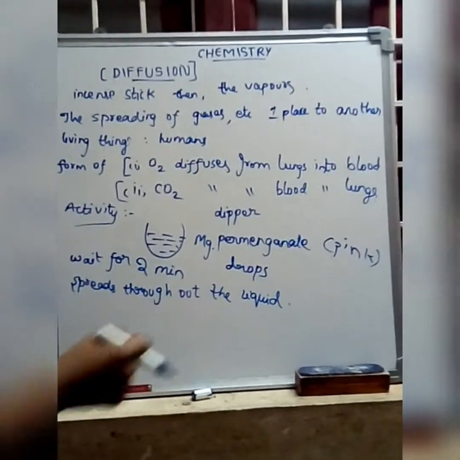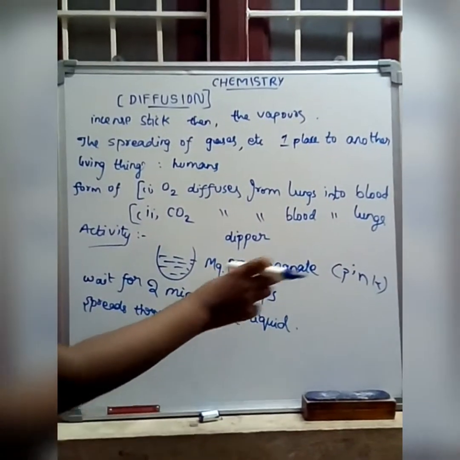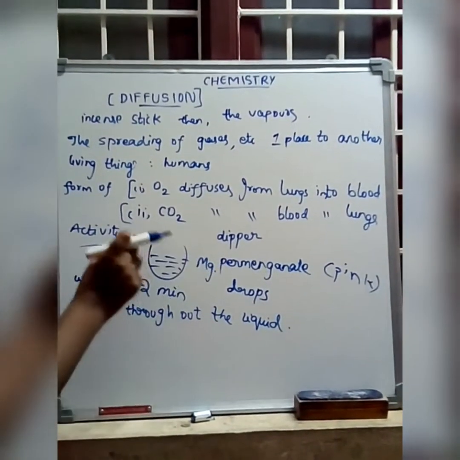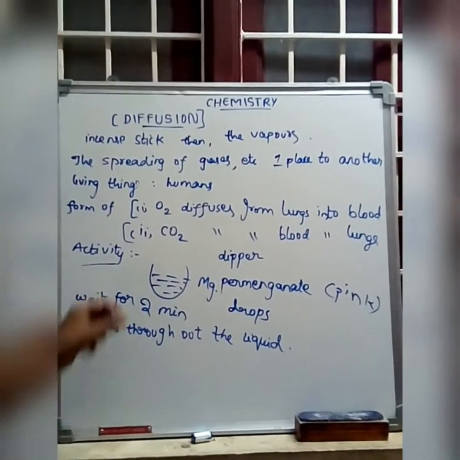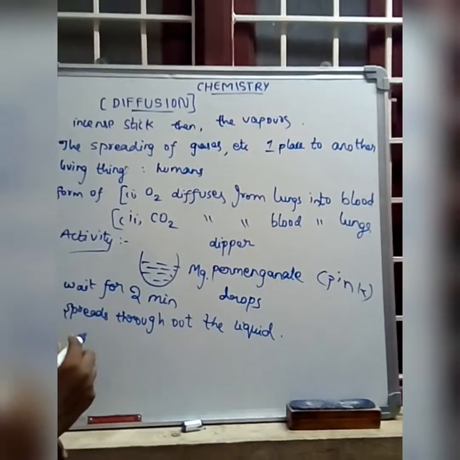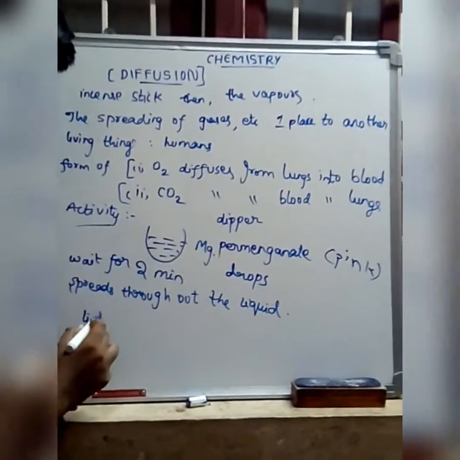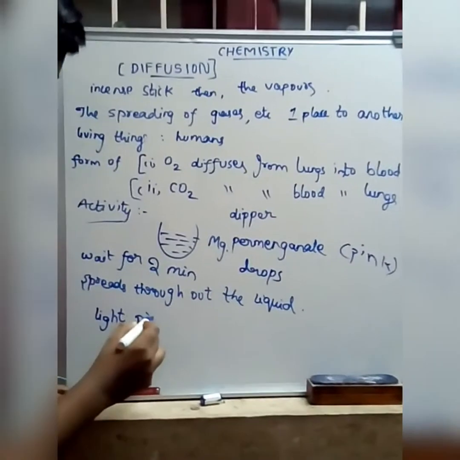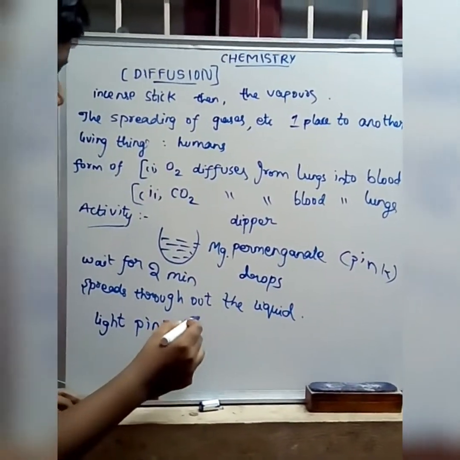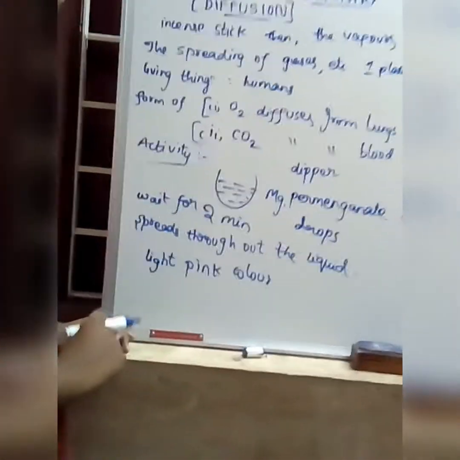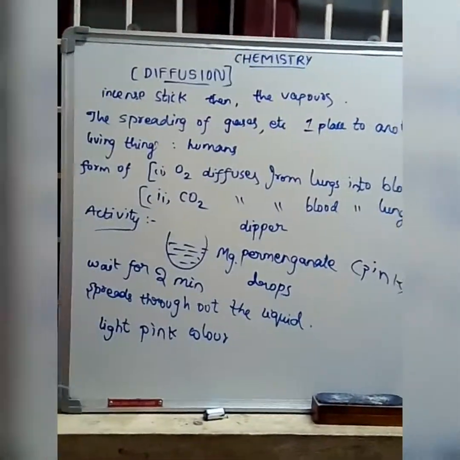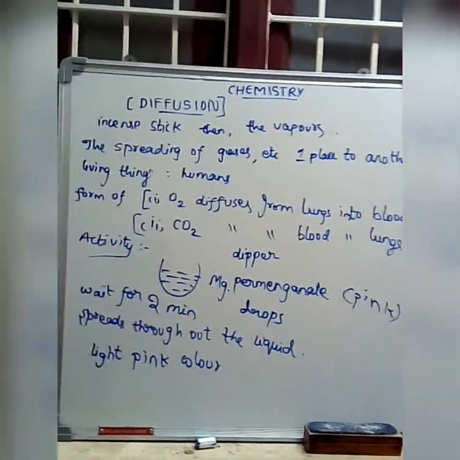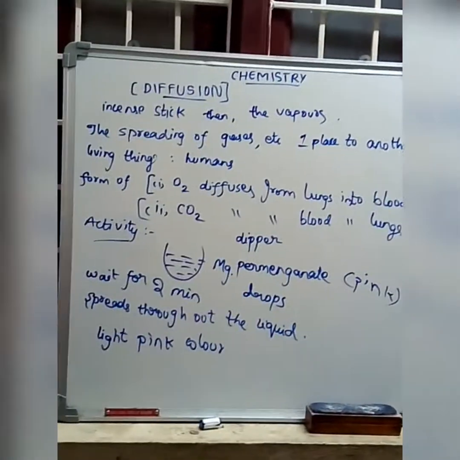Even if we pour only five drops of permanganate solution, it spreads through the whole water, which we can see in a light pink color. By this we can say that diffusion occurs throughout the whole body of the liquid.